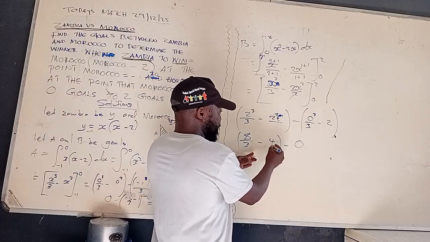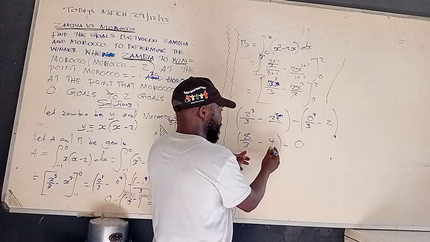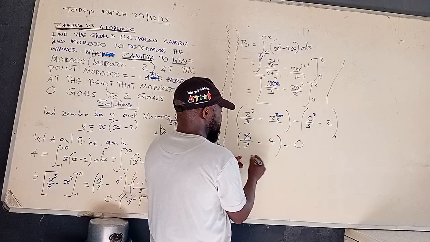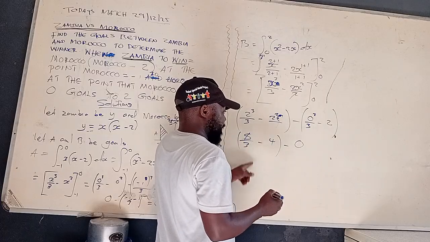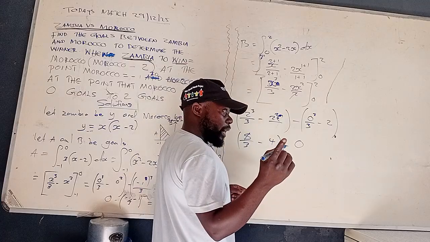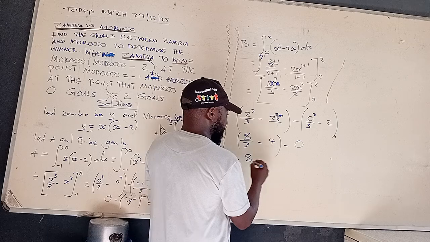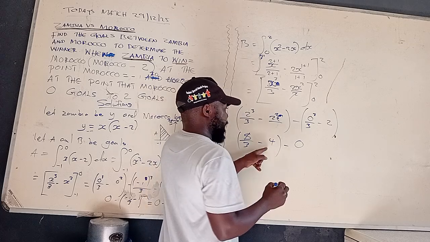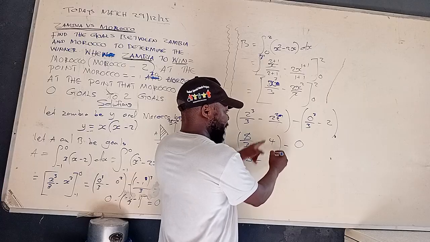Okay, so at this moment we can balance up the equation whereby we say, okay, we find the common denominator, which is 3. How many times can 3 go into 3? Which is 1. 1 times 8, that will give us 8. Okay, minus. Remember there's 1 here. We put 1 to balance up the fraction.